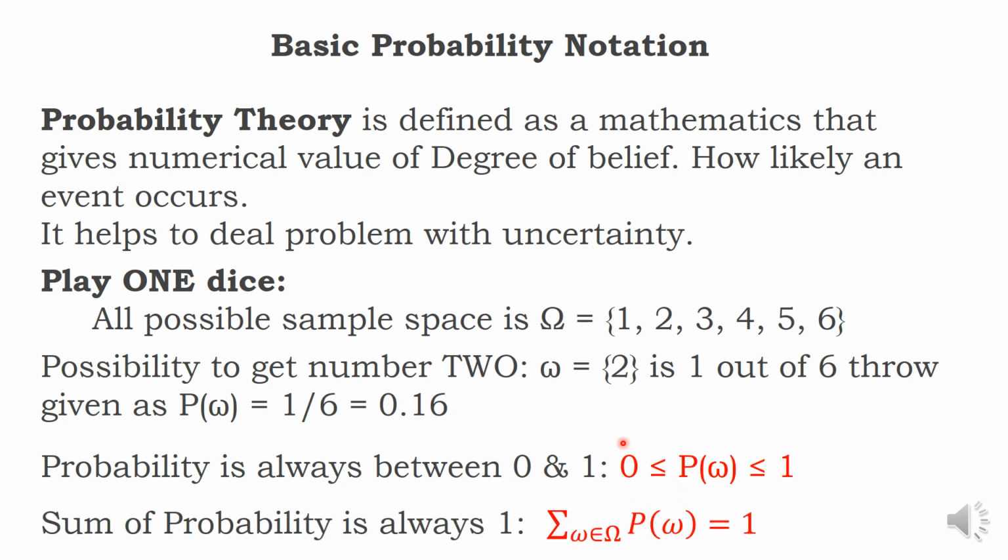If you sum all the probabilities, sir, what is the probability of getting 1? 1 by 6. What is the probability of getting 2? 1 by 6. What is the probability of getting 4? 1 by 6. That is about 0.16. 0.16 multiplied by 6 gives you 1. So the sum of all probabilities is always 1, provided your subset, that is the possibility of getting a number, is a subset of the sample space.